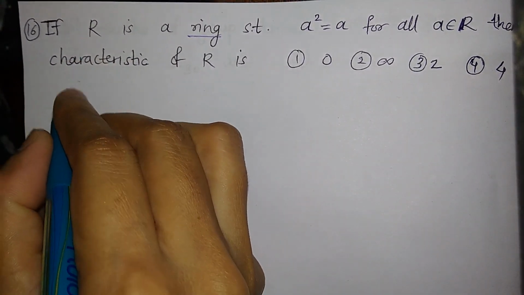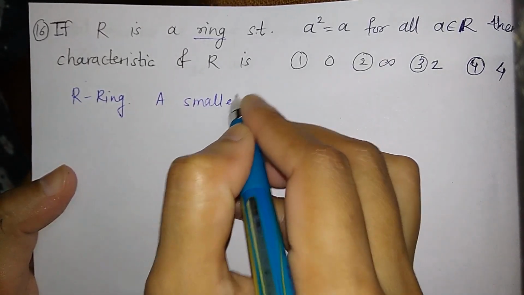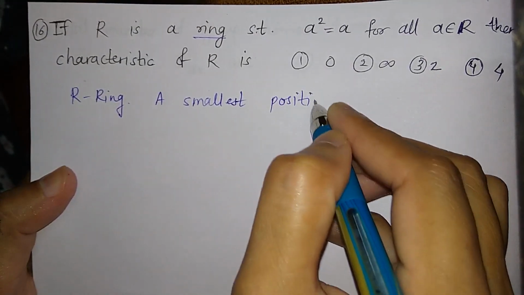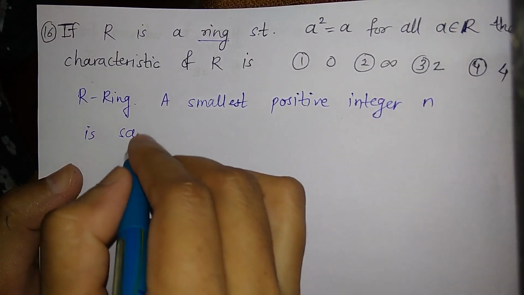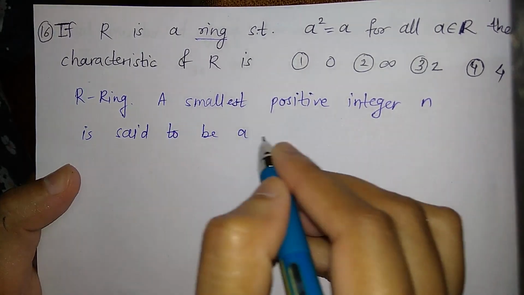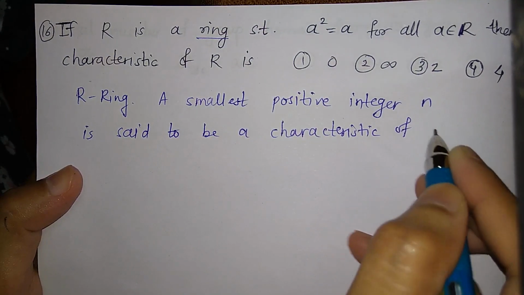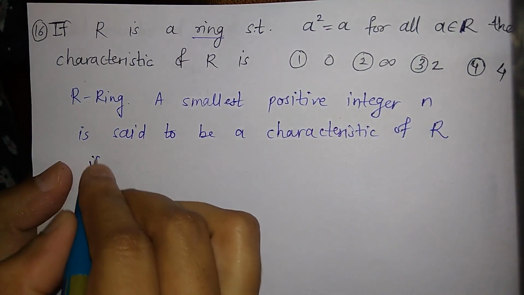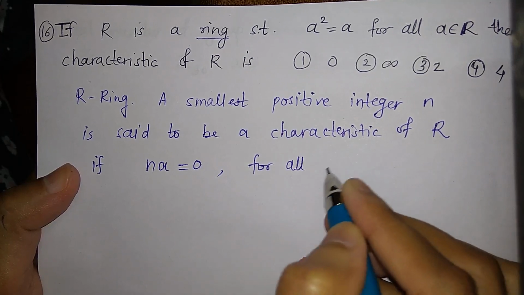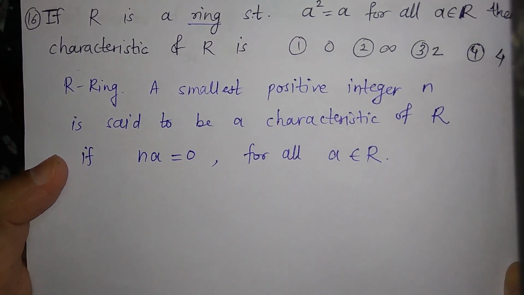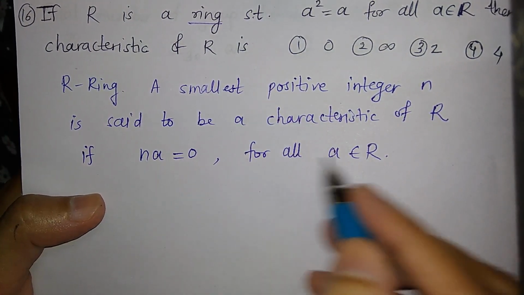Let R be a ring, then the smallest positive integer n is said to be the characteristic of the ring R if n into a is equal to 0 for all a belongs to R. So this is the definition, where na means you take the addition of the element a, n times.